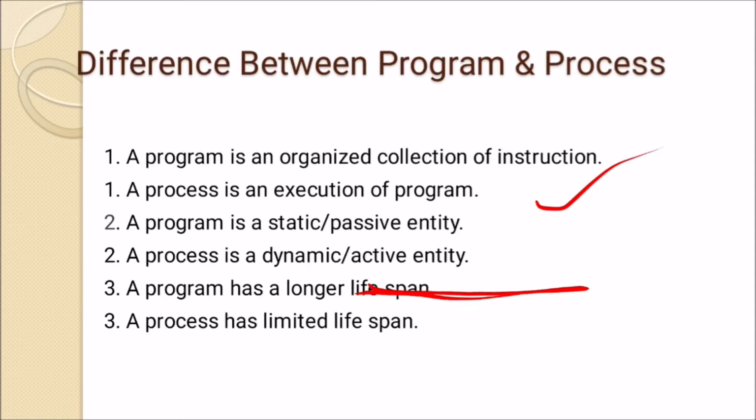Now what is the difference between program and process? A program is an organized collection of instruction, while a process is an execution of program. A program is a static passive entity that we cannot change, and a process is a dynamic or active entity.